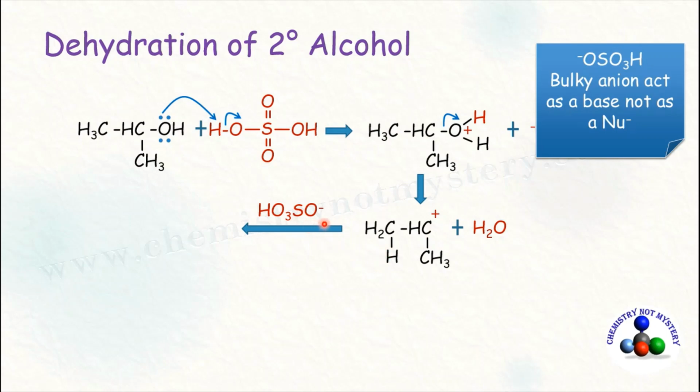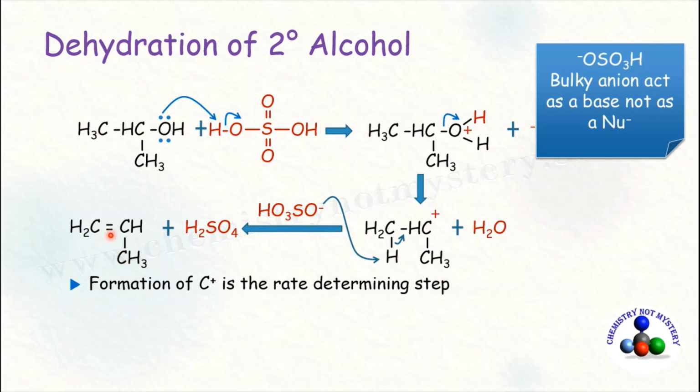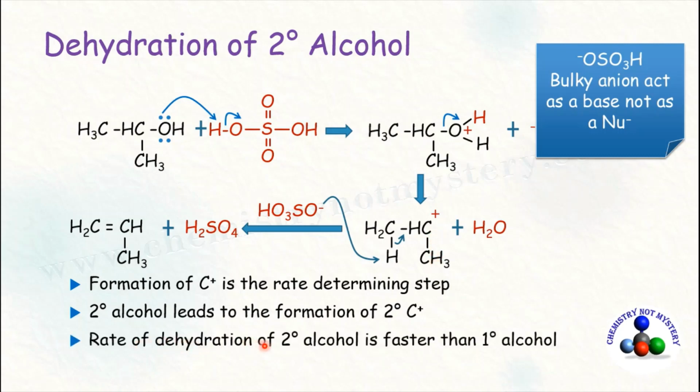Now this bulky anion acts as a base and it will abstract hydrogen in the form of H plus ion. So hydrogen shifts its bonding pair of electron between the carbon. As a result of it, double bond is formed between first and second carbon, and sulfuric acid is regenerated. Dehydration of secondary alcohol takes place by the formation of secondary carbocation. That's why the rate of dehydration of secondary alcohol is faster than that of primary alcohol.